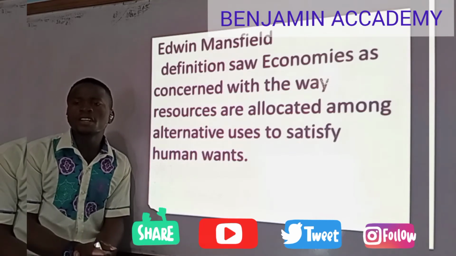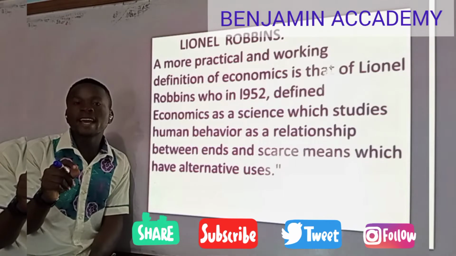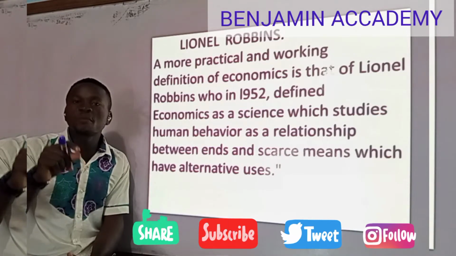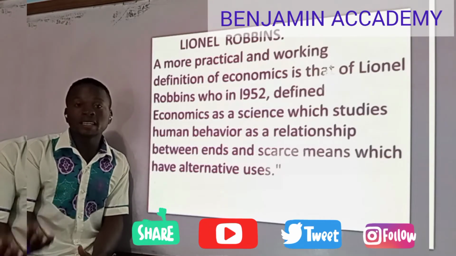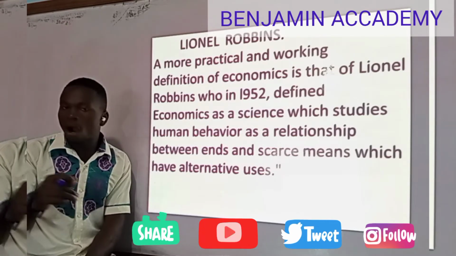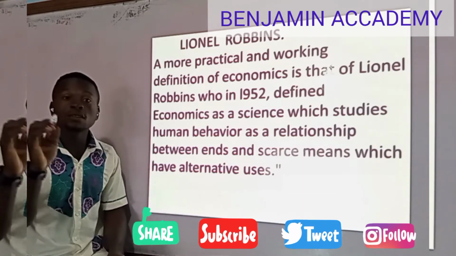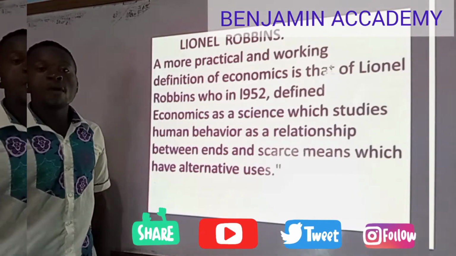Let us look at the definition of Professor Lionel Robbins. Professor Lionel Robbins said economics was a social science that studies human behavior as a relationship between what? Ends and scarce means, which have alternative uses. That was based on his own definition. He made mention of some key elements which we are going to look at.